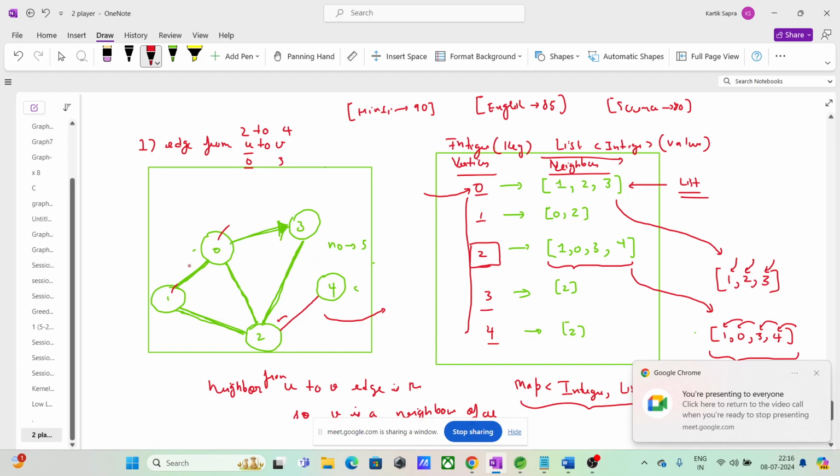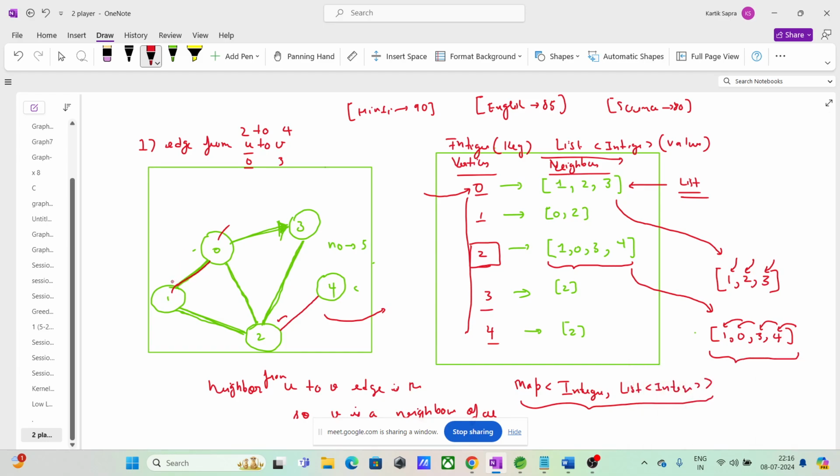This is somewhat equivalent to two edges, and this is just one edge.